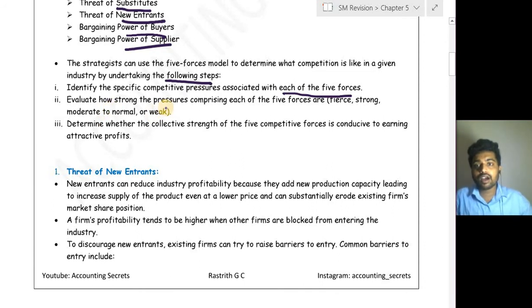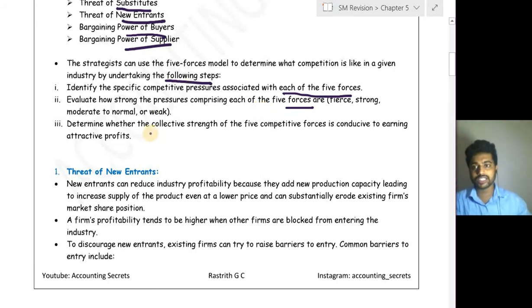Later, evaluate how strong the pressure comprising each of the 5 forces is. And later, we should consider all the forces together and come to a decision on how strong the competition is, whether it's strong, moderate or weak.